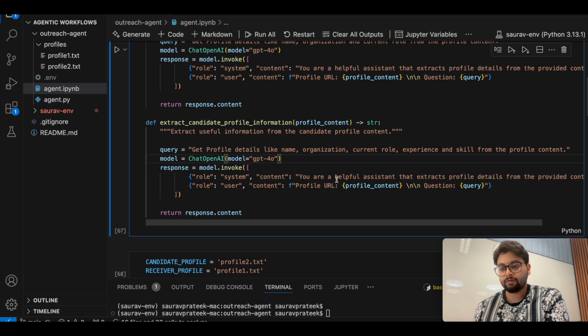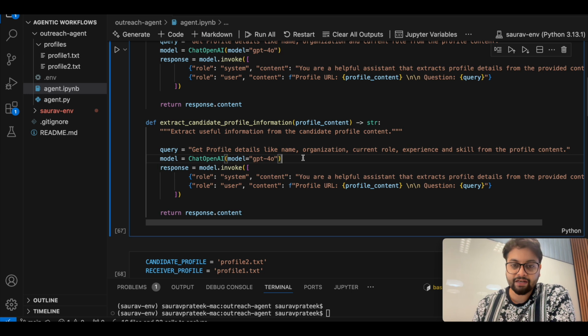Because for a candidate, if I'm sending a referral message to someone, I would want to add a very small part of my experience and skills in the referral pitch, so that the receiver on the other end can understand what I am good at, and whether it is okay to go ahead and give me a referral, or to look at my profile and make a decision. So that's why we are pulling experience and skills as well.